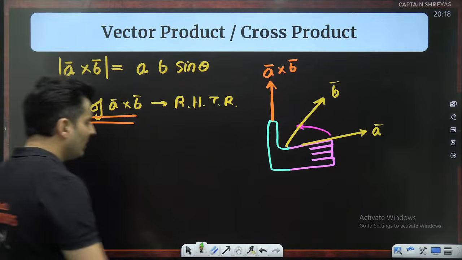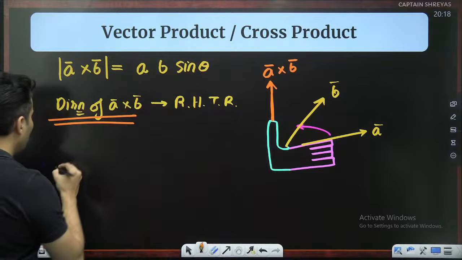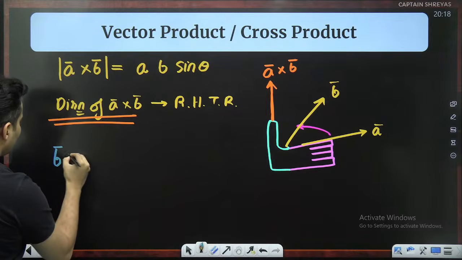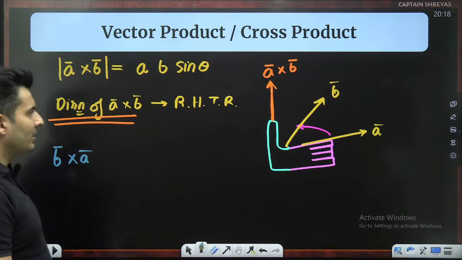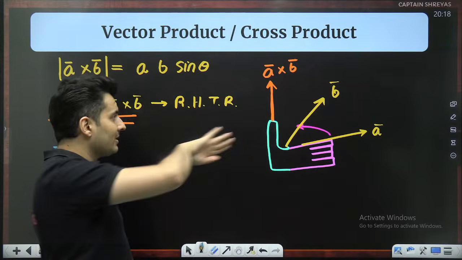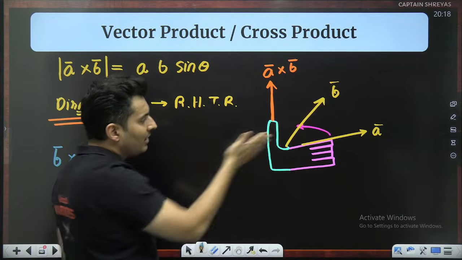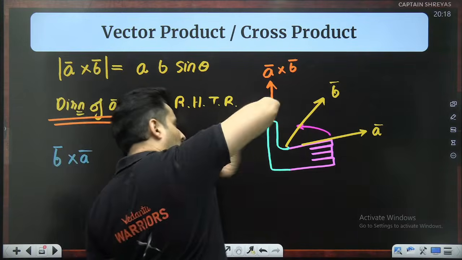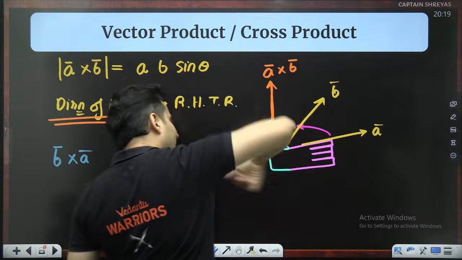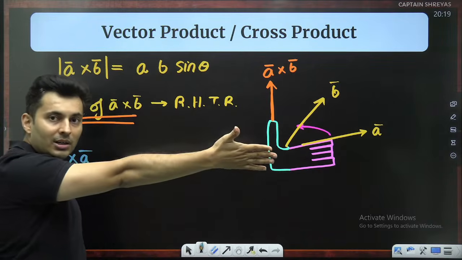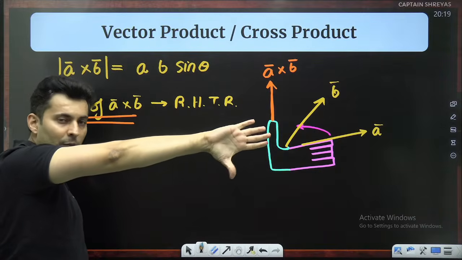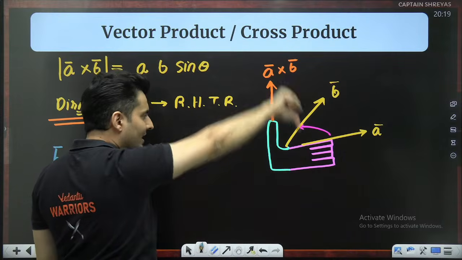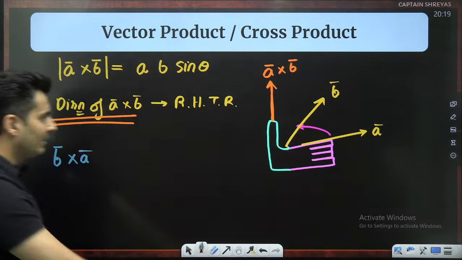But here you will notice the moment I do B cross A, first you will take the 4 fingers in the direction of B, then to A. I cannot pull my 4 fingers like this. No, I can't take it like that. And this is a long way. So I have to turn my hand upside down, then point it in the direction of B, and then go towards A, and I will see the thumb goes down.